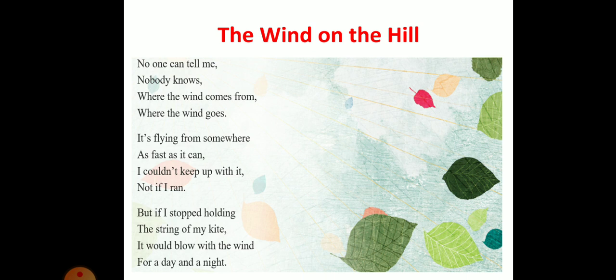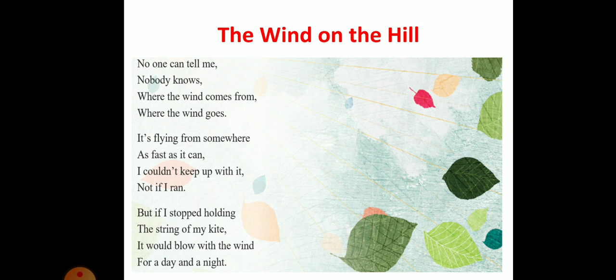So he's saying that no one can tell me. And why can no one tell me? Because they do not know about the wind, from where it is coming and where it is going. Okay, children? It's flying from somewhere as fast as it can. I couldn't keep up with it, not if I ran.